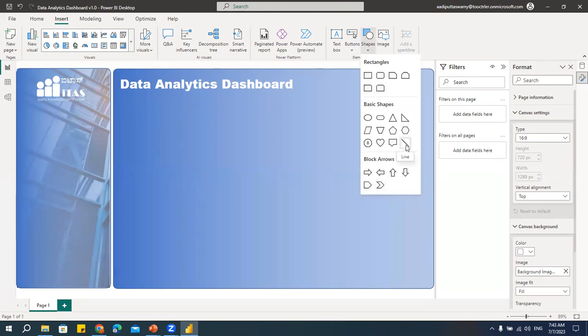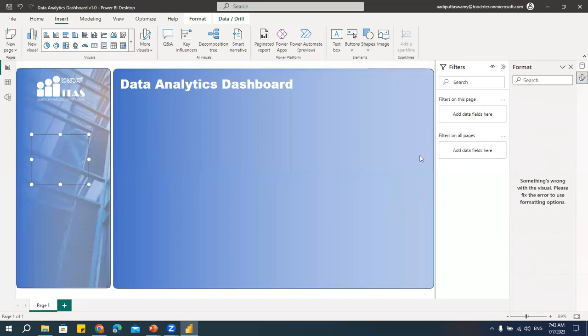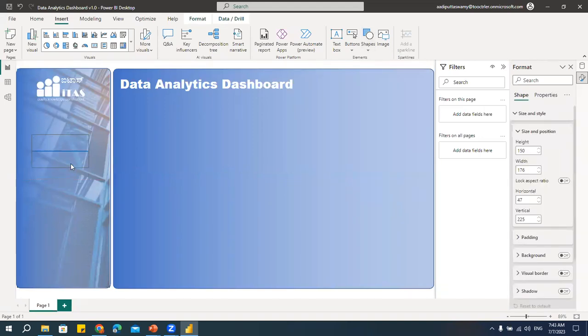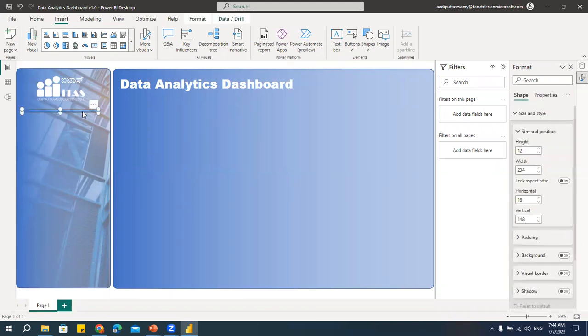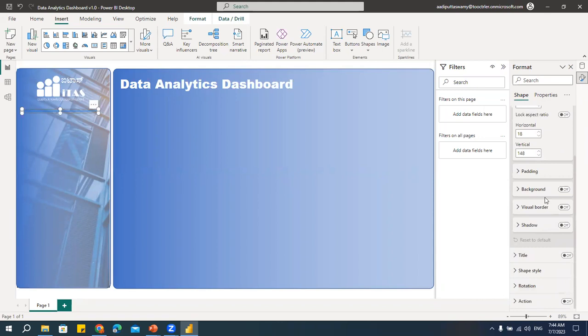I'll go here. I'll click on this line. See, I have this line. Now I'll just increase this, and then I'll keep it here. Right now, you see that there is one line here. If you think I need to change the color, go here. We have this border somewhere. We'll have that. Not this.